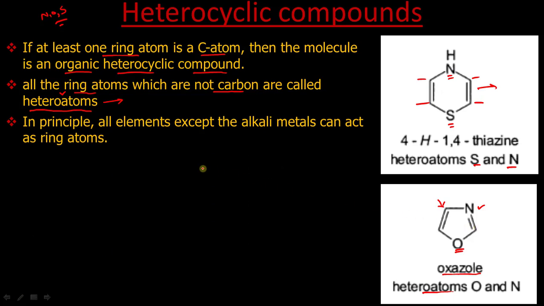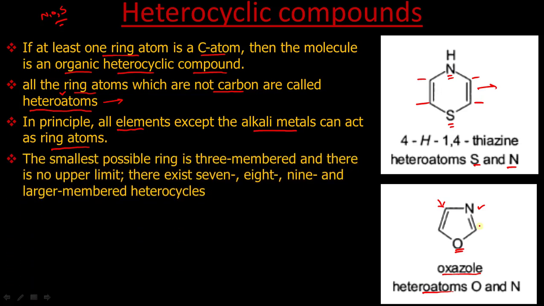Now what elements can be part of the ring? In principle, all the elements except alkali metals can act as ring atoms. So instead of carbon, we can have all other elements from the periodic table in this ring except alkali metals. Because alkali metals are monovalent, for an atom to belong to a ring, it should be at least divalent, it should make at least two bonds. But as alkali metals are monovalent, it is not possible for them to be a part of this simple monocyclic ring.